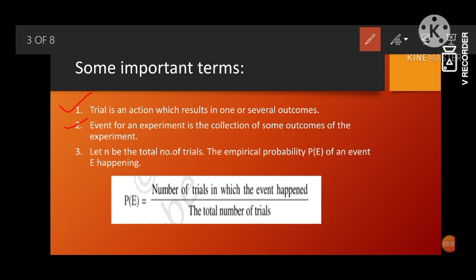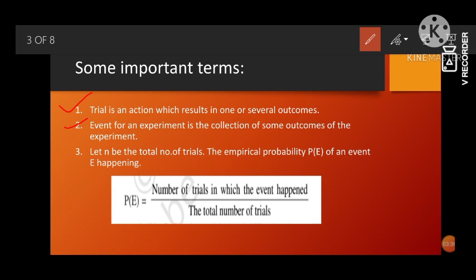Or if we take another example, suppose a bag contains 3 different colored balls. One is red, one is black, one is white. So the several outcomes can be, either we pick up a ball which is red in color, or we pick up a ball which is white in color, or we pick up a ball which is black in color. So these assumed outcomes are the trials, and it is an action.